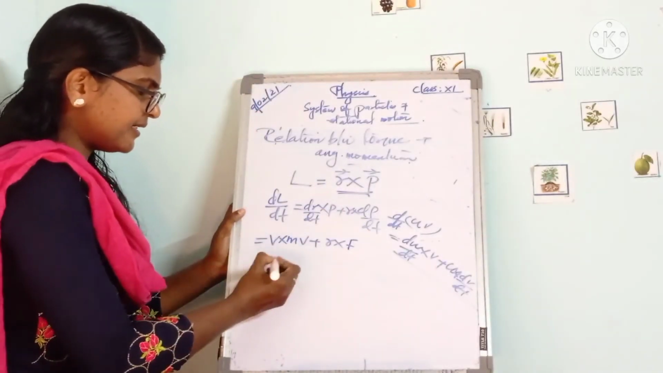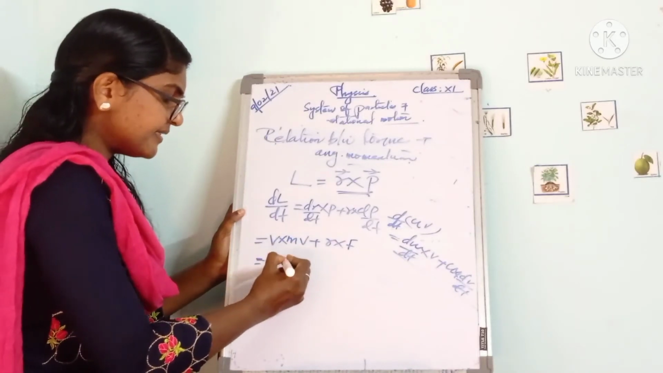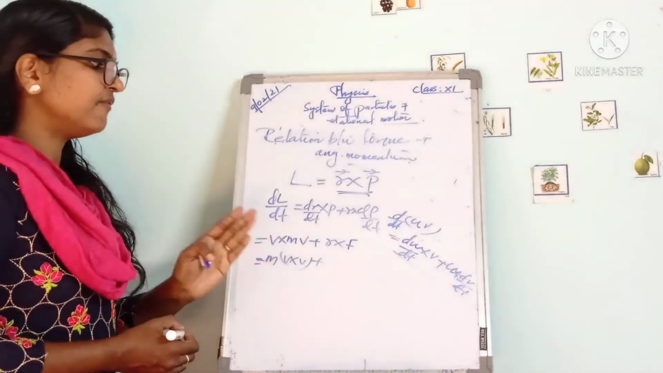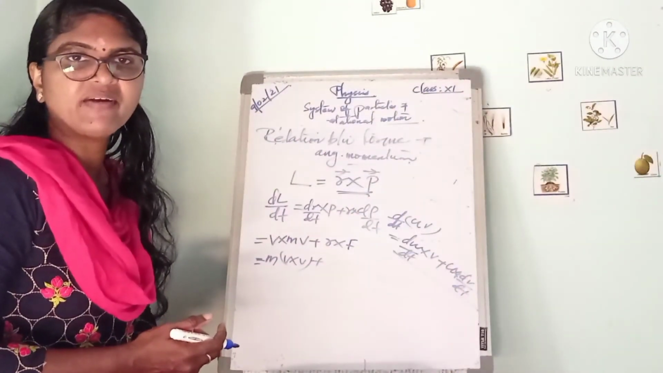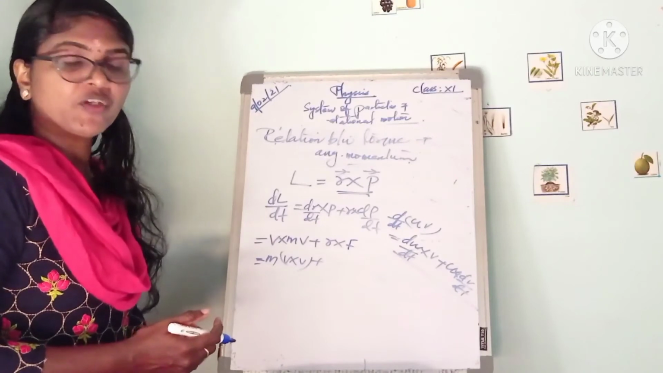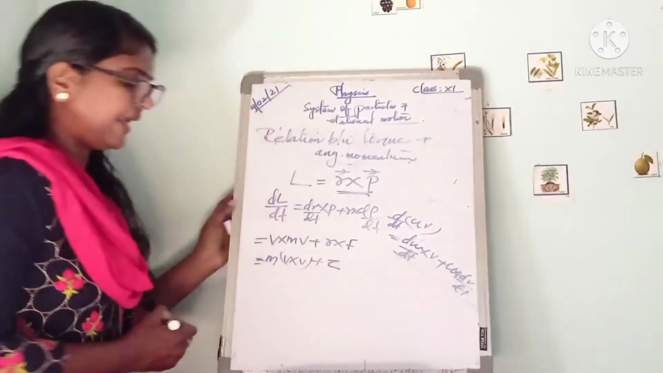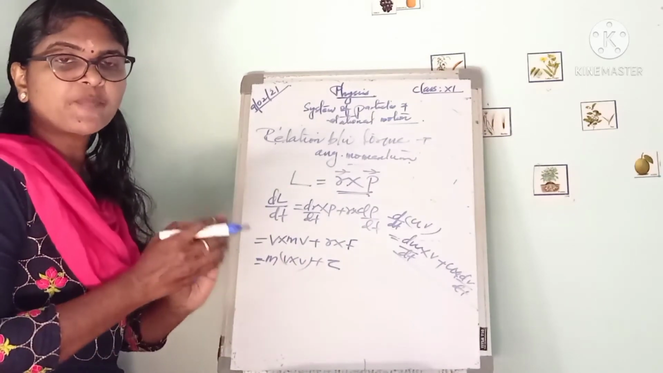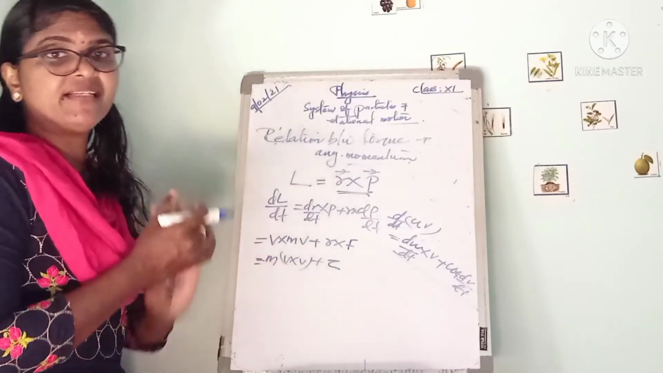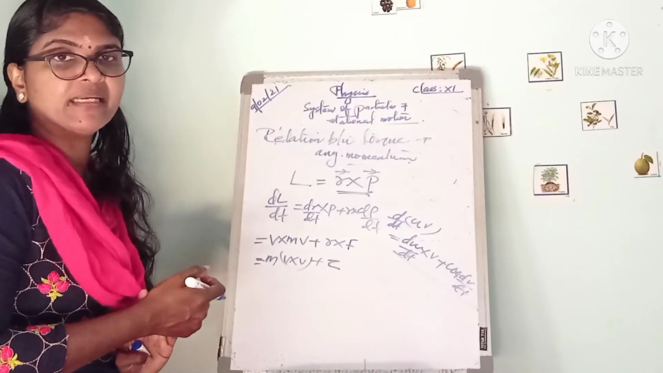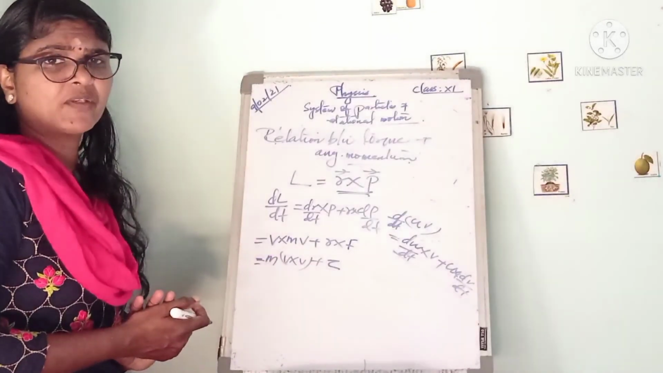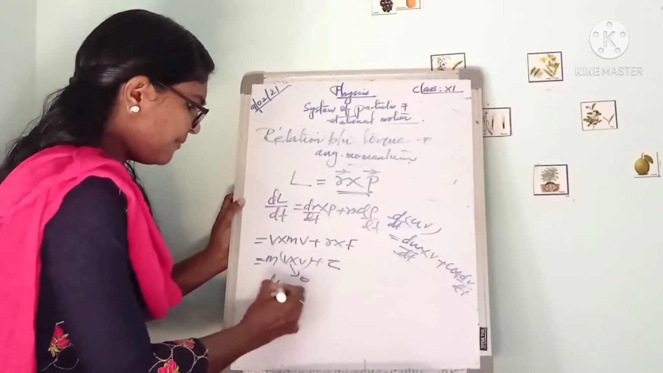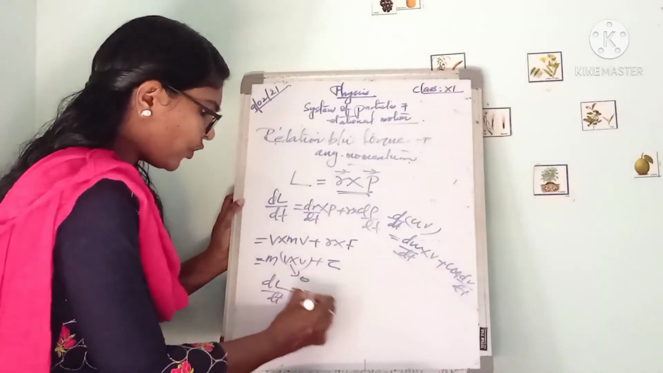And m can be written first. That is m into v cross v plus r cross f. You know what r cross f actually is? Torque tau. Then what about v cross v? That is the cross product of the same quantity with itself, A cross A, which we already learned in vectors. v cross v is actually 0. So we got dL by dt is equal to torque tau.